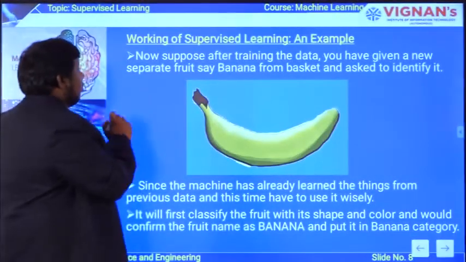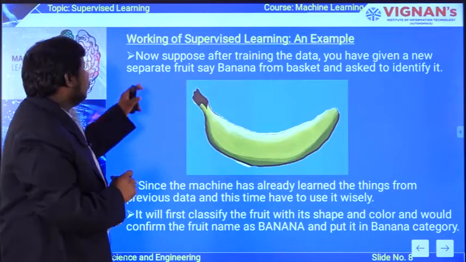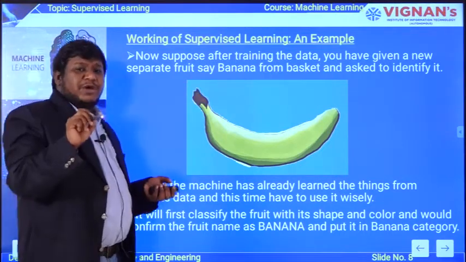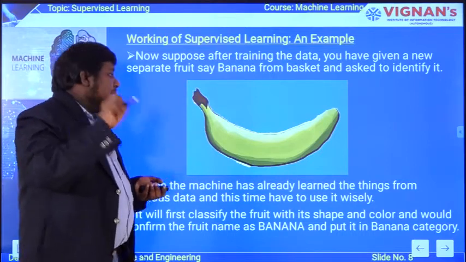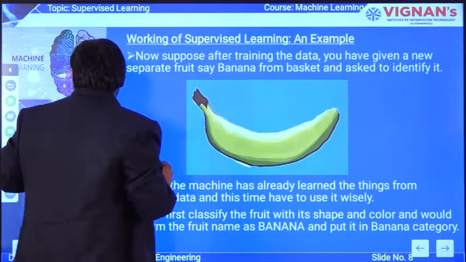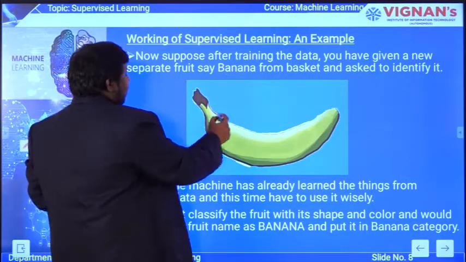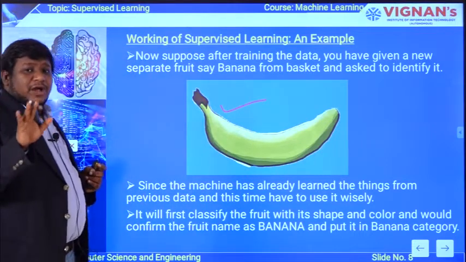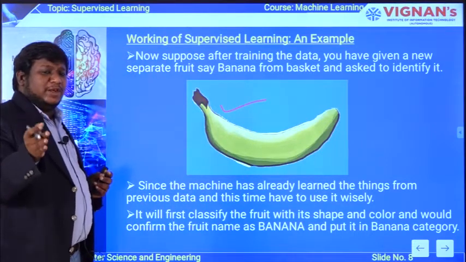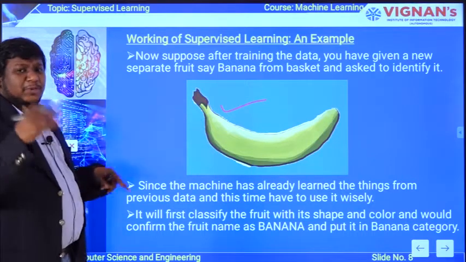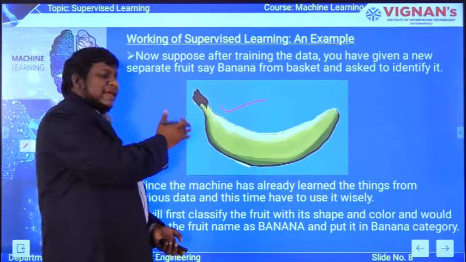See now, suppose after training the data, you have given a new separate fruit, say a banana from the basket, and asked it to identify it. Now the question you are going to pose to the machine model is, you have taken a banana like this, and now you want to test your machine. After giving all the training data, now you want to test your machine. So now you are giving this banana image as an input. Now the machine has to identify it as a banana.